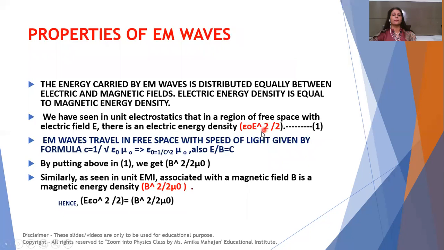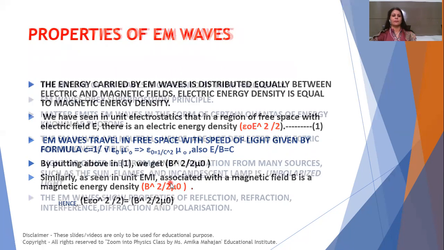Putting these values in this equation, half epsilon naught E square, I get half B square by mu naught. And this term is equal to magnetic energy density. So we have proved that electric energy density is equal to magnetic energy density. That means energy carried by electromagnetic waves is distributed equally between electric and magnetic fields.